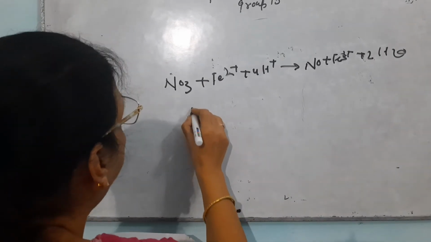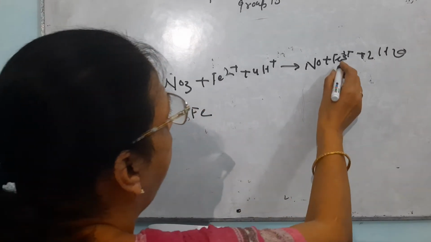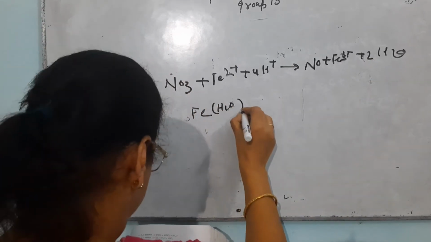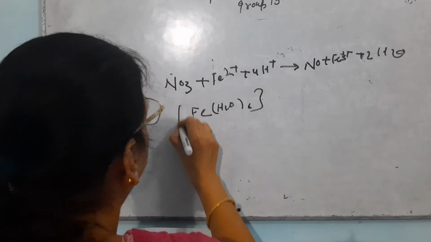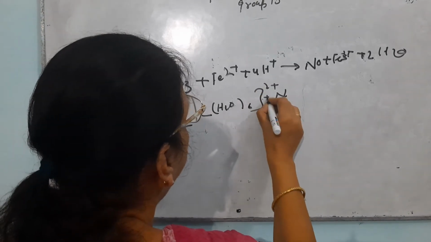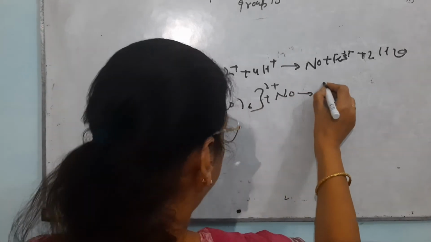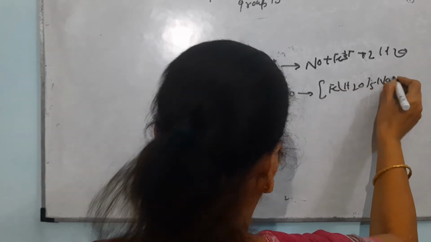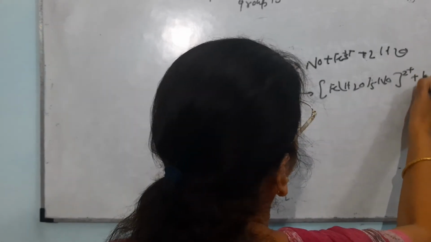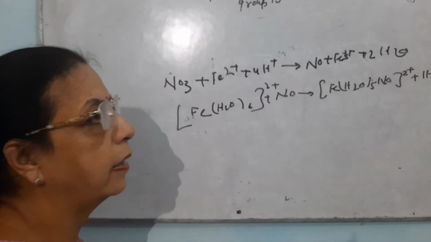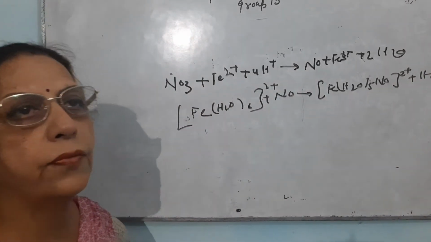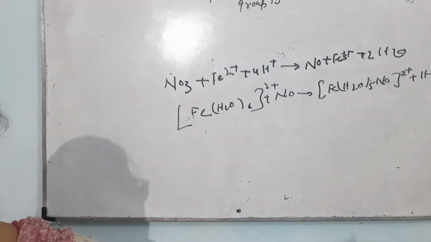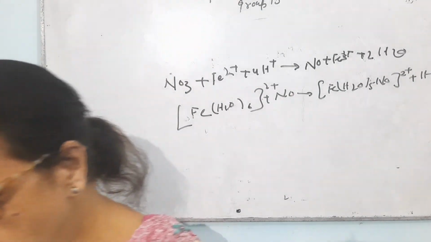Now there will be formation of complex. When this ferric iron reacts with water, there will be formation of the complex [Fe(H2O)6]2+. It will react with NO to give [Fe(H2O)5NO]2+, and this is the brown ring. This is a brown ring of nitroso-ferrous sulfate which will be formed at the junction of two liquids. So in this manner you can do this test.